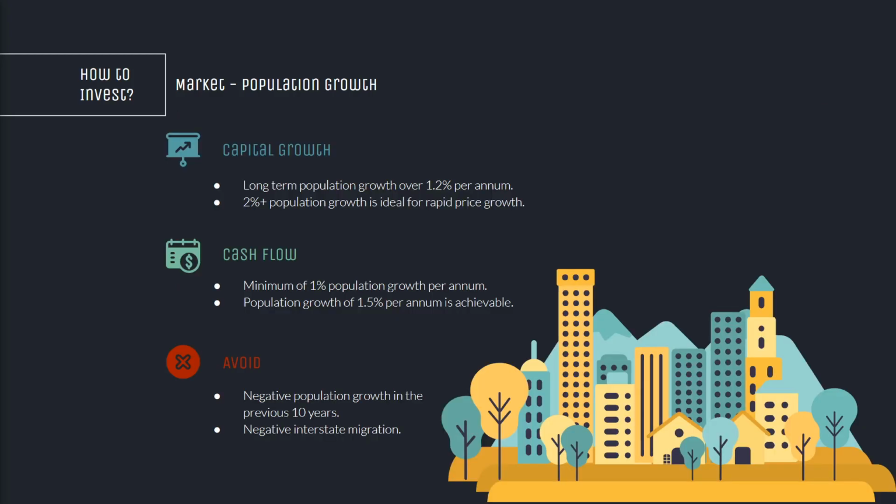What we're looking at with population growth for a long-term capital growth strategy is long-term population growth over 1.2% per annum. Ideally, we'd be looking for 2% or more for rapid price growth. For a cash flow strategy, you're usually looking at a minimum of 1% population growth per annum. Population growth of 1.5% per annum in a cash flow region is achievable.